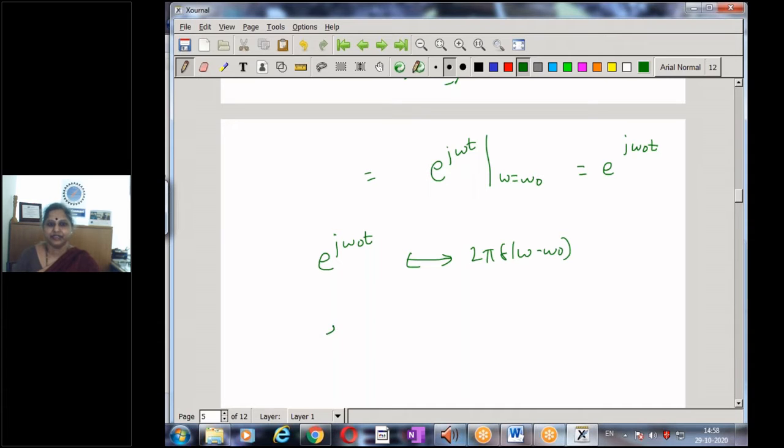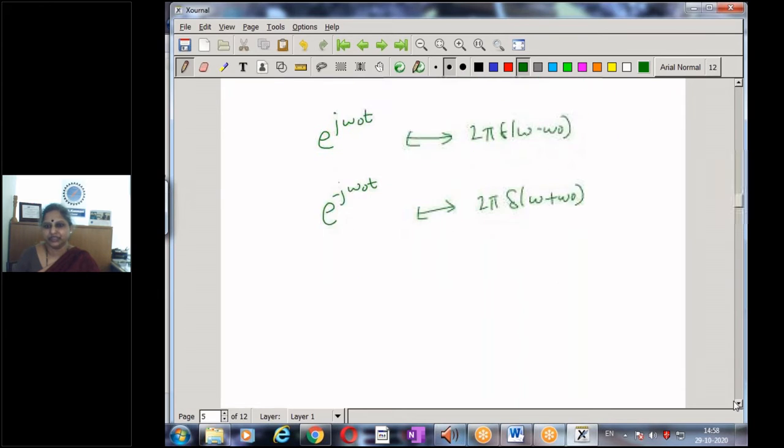So extending this, we can prove that e power minus j omega naught t will have the Fourier transform 2 pi delta omega plus omega naught. And combining these two results by using the linearity property, we know that cos omega naught t, by using Euler's relation, is e power j omega naught t plus e to the power of minus j omega naught t, divided by 2.